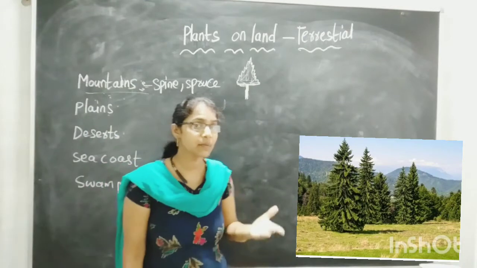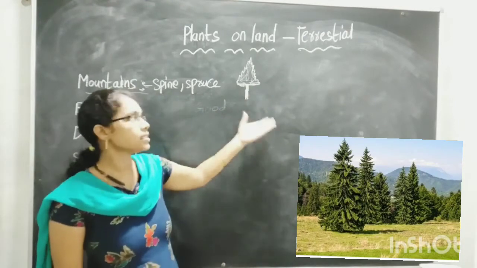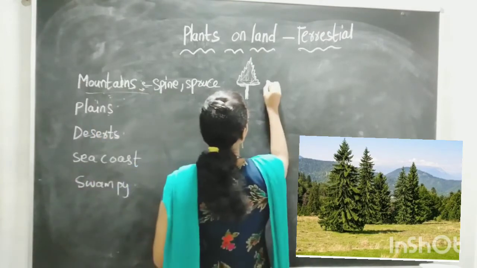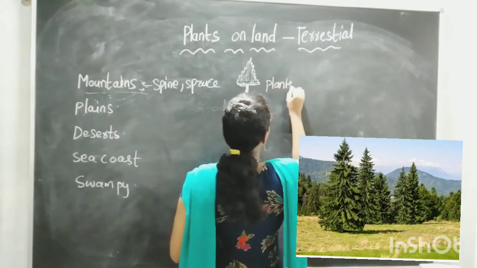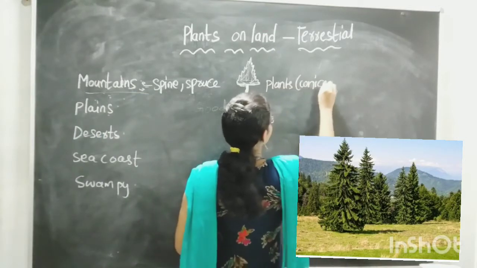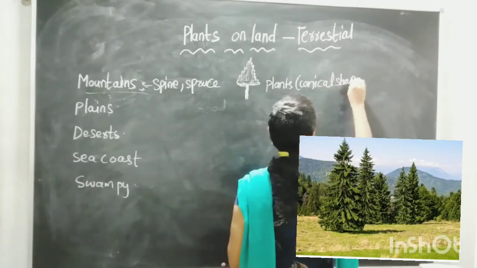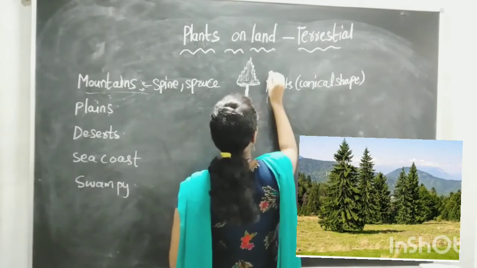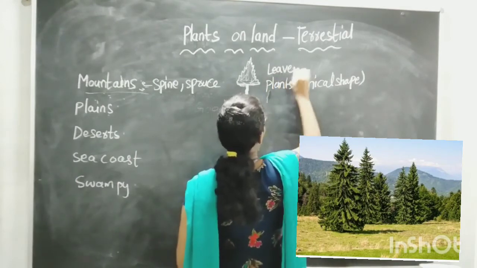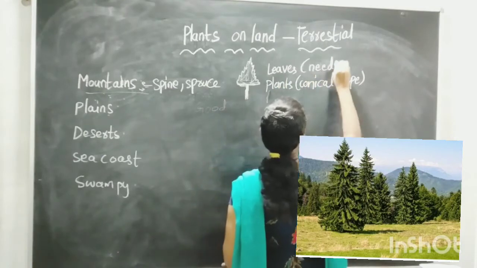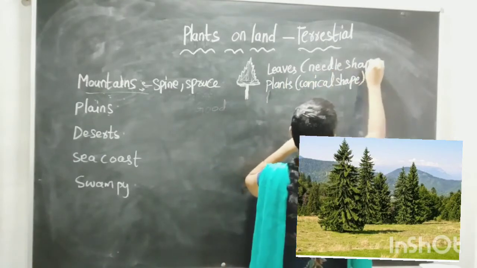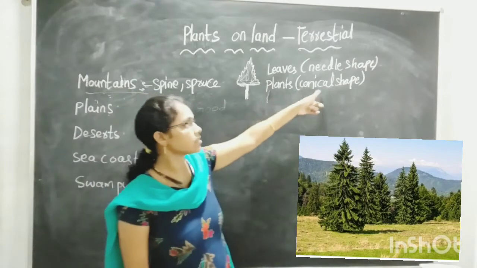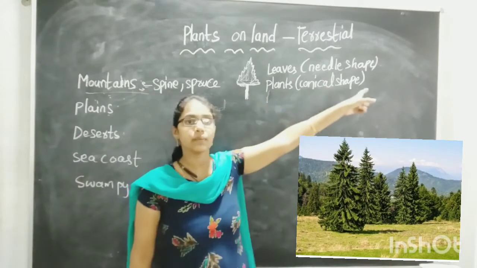Why are they in conical shape? What is the use of this conical shape? The plants are conical in shape, and also the leaves are needle shaped. So these plants, what are the special features they are having? The plants are in conical shape, and the leaves are in needle shape.